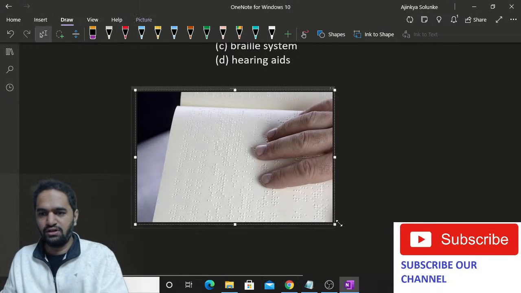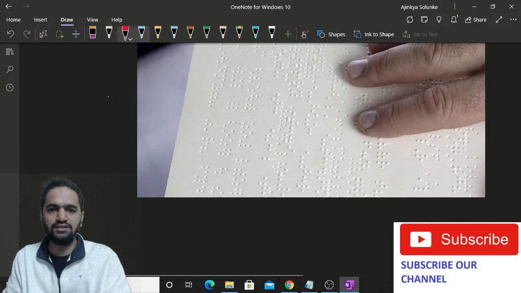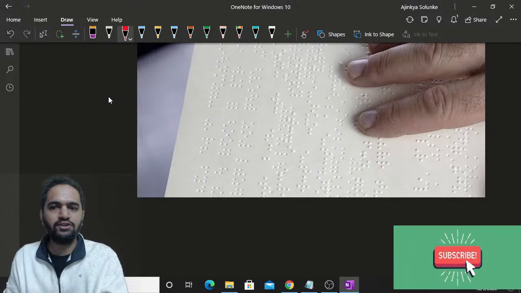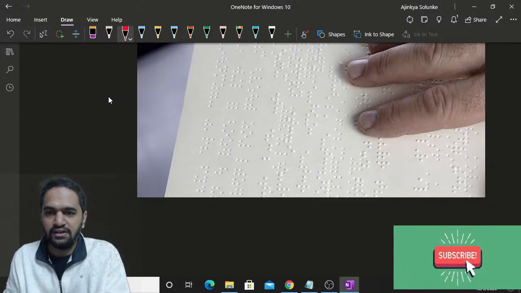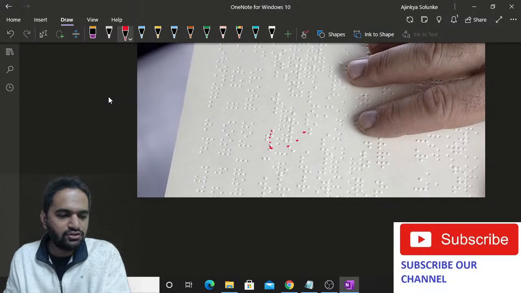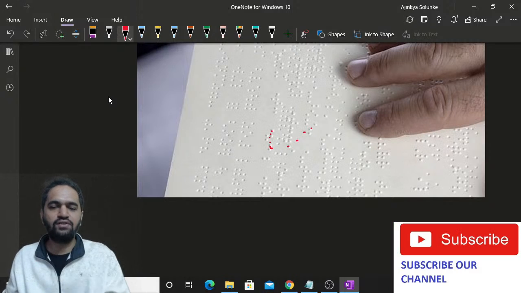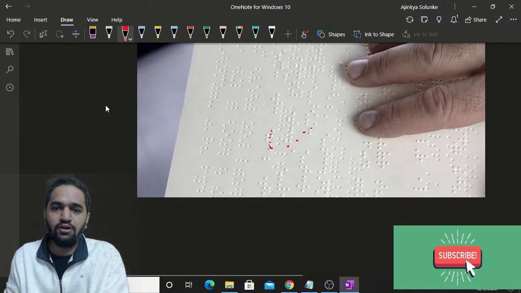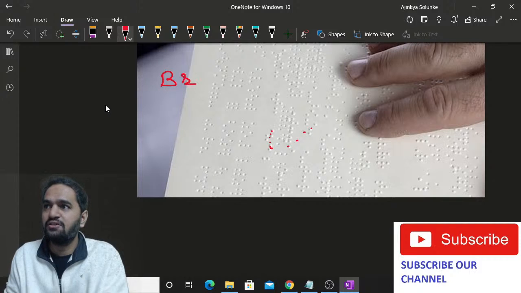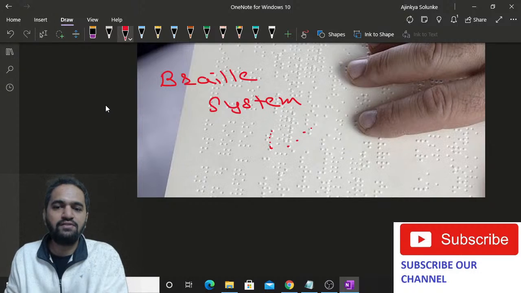Okay, so this is the image. Are you seeing these dots? Suppose, let's say, visually impaired people move their hands over these dots, and then through that they read it. So these are various dots, and through these dots they read. They move their fingers over it, and through that they read it. This is called the braille system. Always remember this, it is really important. Dots through which we can read with the help of hands.